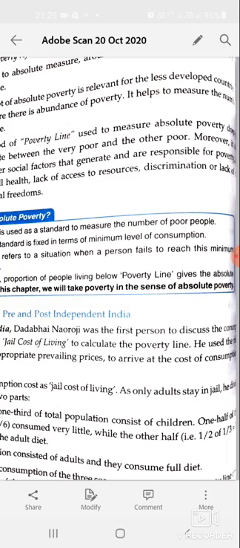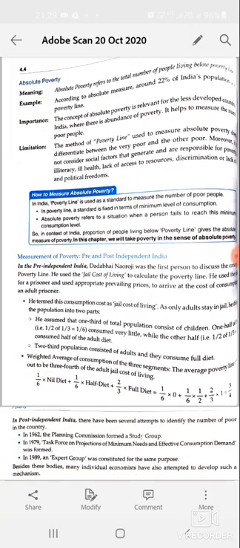He used the menu for a prisoner. Why is it called the jail cost? The food provided to a prisoner in jail is of the lowest standard, and he used appropriate prevailing prices to arrive at the cost of consumption of an adult prisoner. If a person is able to get food equivalent to what a prisoner has in jail or more, the person is called APL, and below that standard the person is called poor. He termed the consumption cost the jail cost of living.